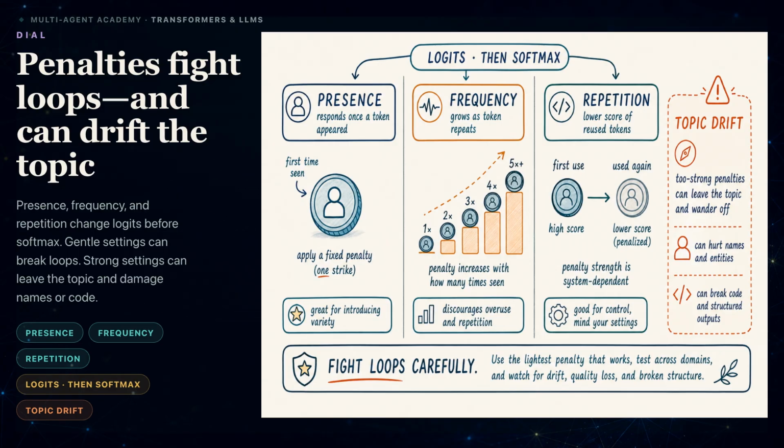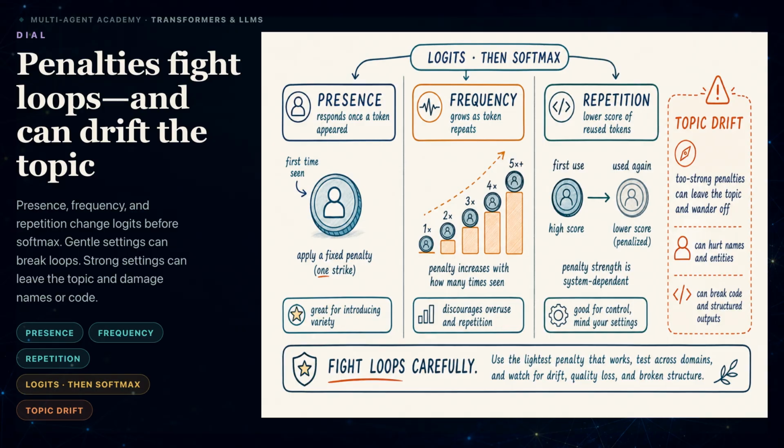Penalties modify logits for tokens that already appear in the generated sequence. A presence penalty changes a token's score after its first occurrence. A frequency penalty changes the score in proportion to the number of occurrences. A repetition penalty uses a serving-specific transformation, so its exact behavior must be checked in the implementation. These controls can reduce repeated phrases by lowering the probability of reused tokens.